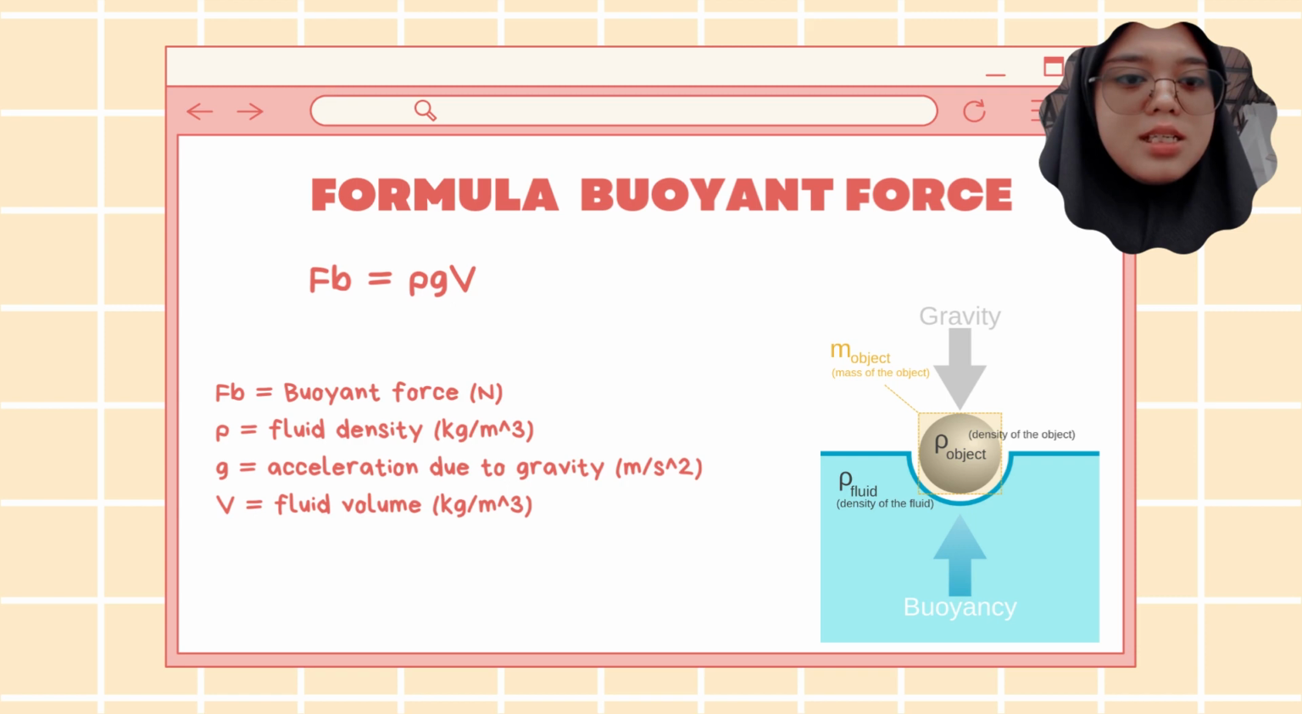As we can see here, the unit for buoyant force is Newton, while the unit for fluid density is kilogram per meter cube, and for fluid volume is meter cube. And the last one is the unit for acceleration due to gravity, which is meter per second square.